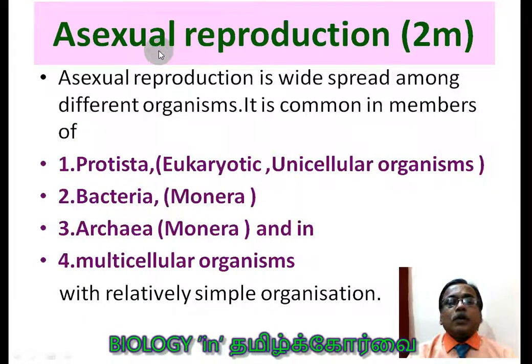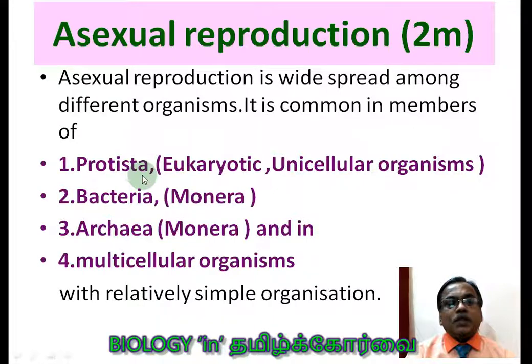Next one is asexual reproduction. Asexual reproduction can be asked in a 2 mark question. What is asexual reproduction? And give examples. And here you can see the example: protista. What is protista? Then and there you should know the answer for the particular word, otherwise there is no meaning in studying. Protista. Let us prepare and let us understand it afterwards.